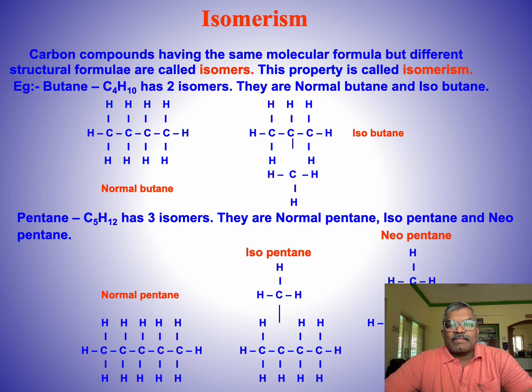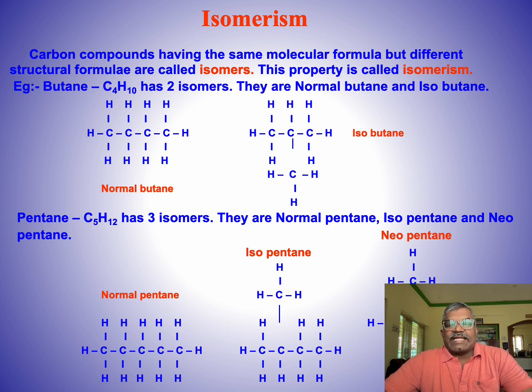Isomerism. Isomerism is a chemical phenomenon where different compounds share the same molecular formula but have distinct structural arrangements of atoms or spatial configurations, leading to different physical and chemical properties. These differing compounds are called isomers and they exhibit isomerism.